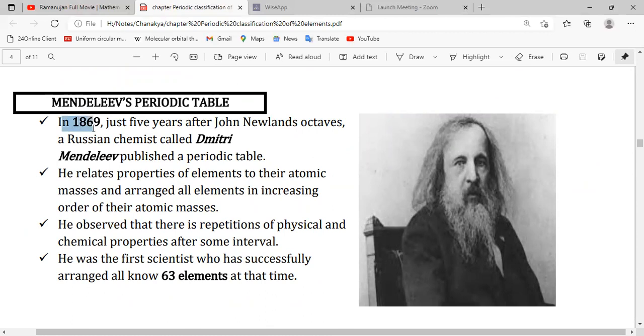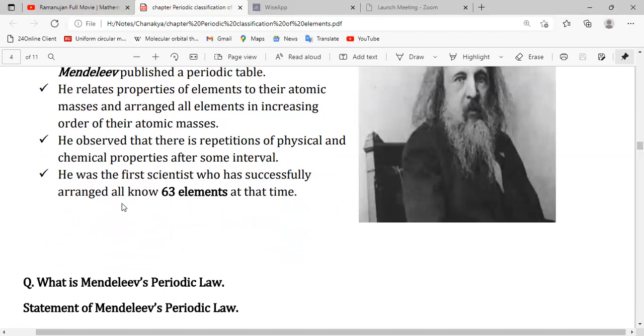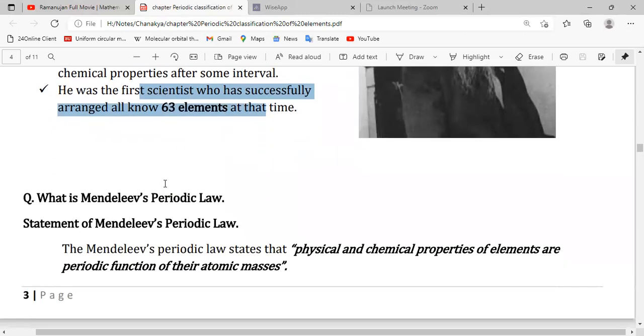In 1869, just 5 years after Newland's octave, Dmitri Mendeleev, the Russian scientist, published the periodic table. He related the properties of elements to their atomic masses and arranged all the known elements in increasing order of atomic mass. He found that there is a repetition of physical and chemical properties after a certain interval. He was the first scientist who arranged all the known elements of that time.